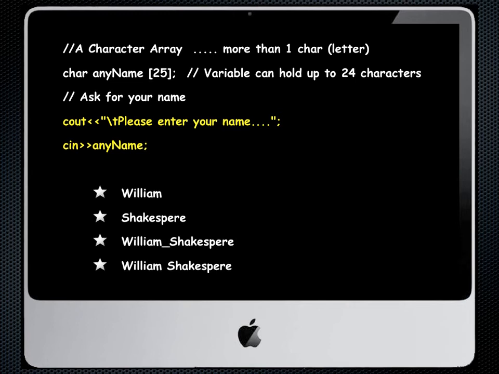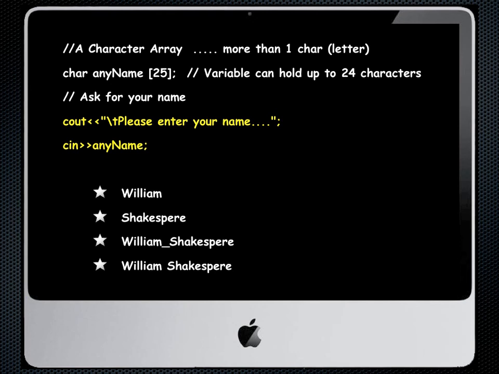You would have difficulty, however, if you tried to enter William and then a space and Shakespeare, because what would happen is the cin statement would place William into AnyName. It would see the blank or white space between the William and the Shakespeare and assume that the character array was done. It would then take all the rest of the character data that you had, the Shakespeare part, and place those zeros and ones into whatever variable might be next in the program. Most often that would be a float or an int or some other type of variable that would contain a number, and then your program would go crazy. So as a beginner, just be careful.